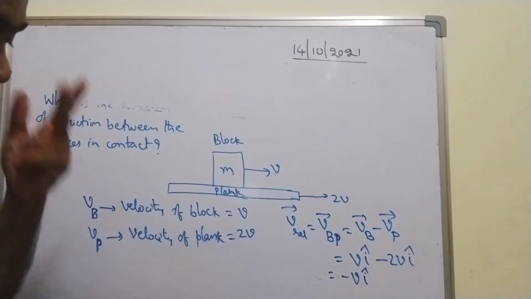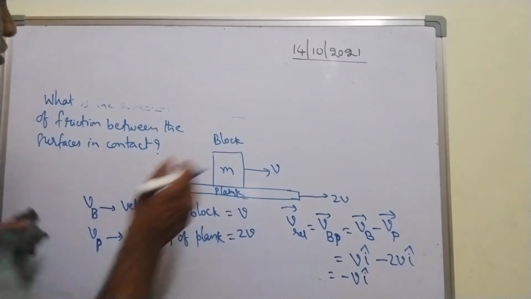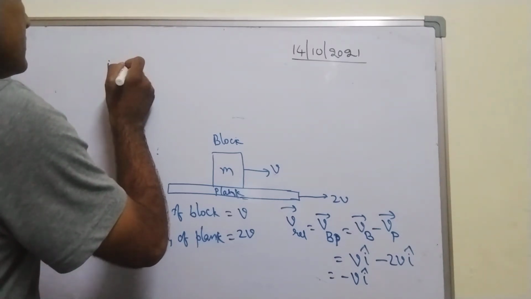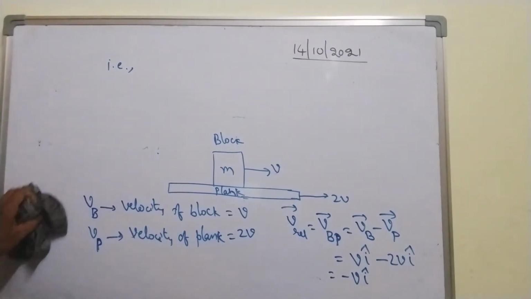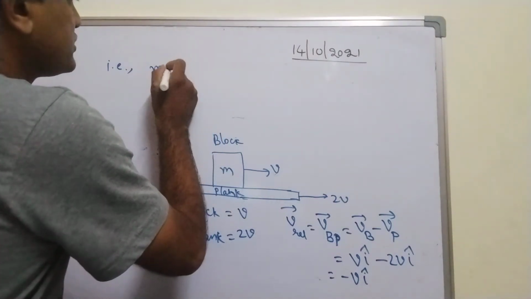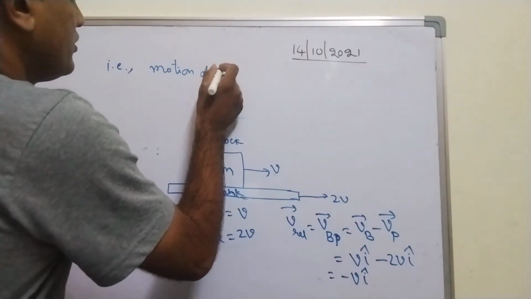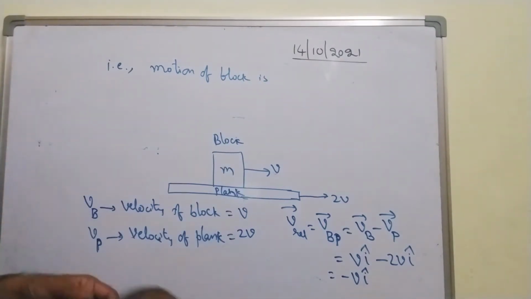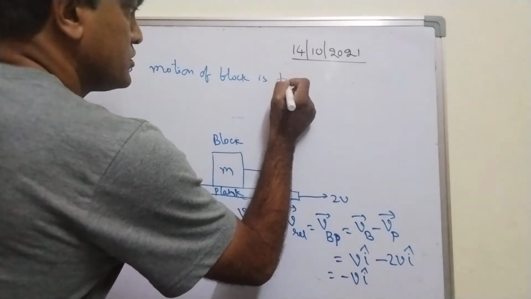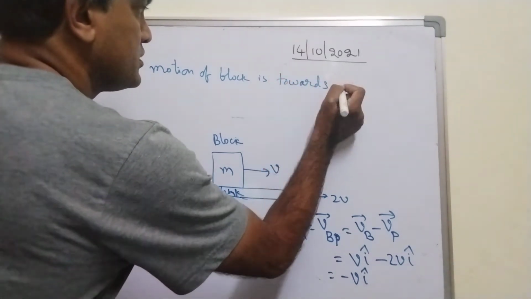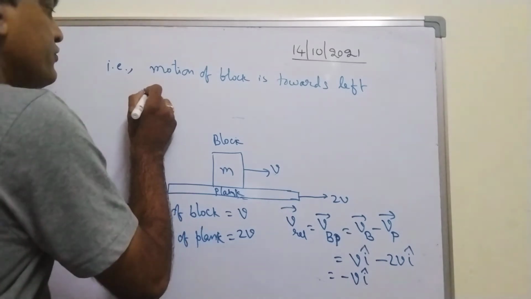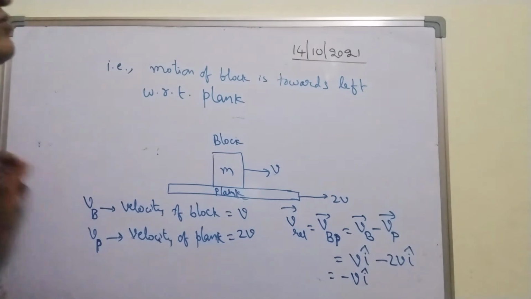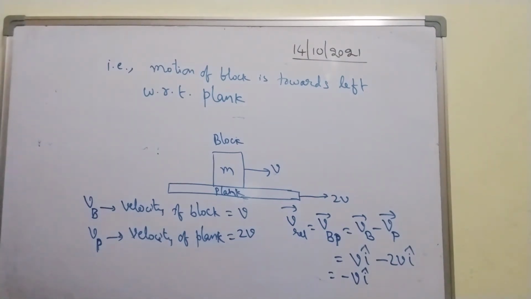Now let me show you. That is the motion of the block. How is the motion of the block? The motion of the block is towards the left with respect to the plank.